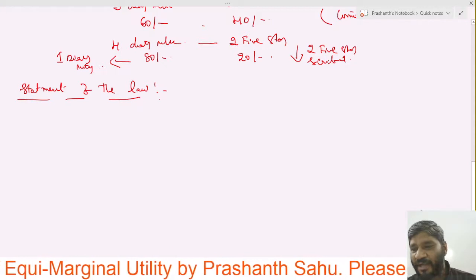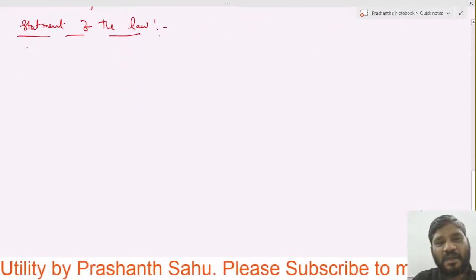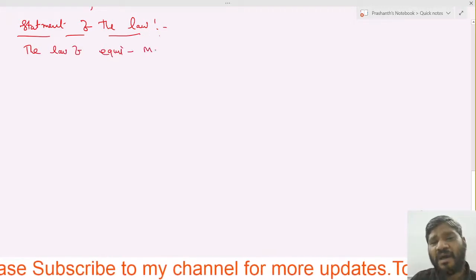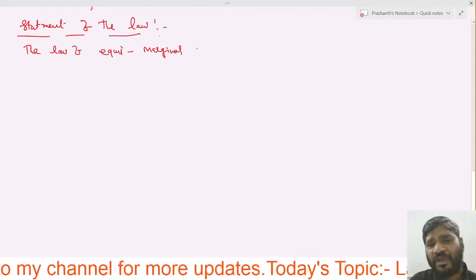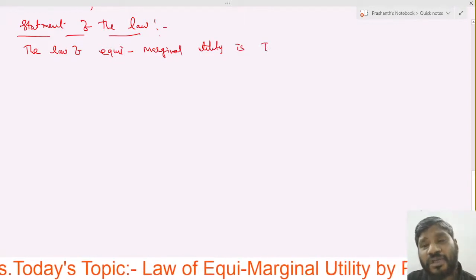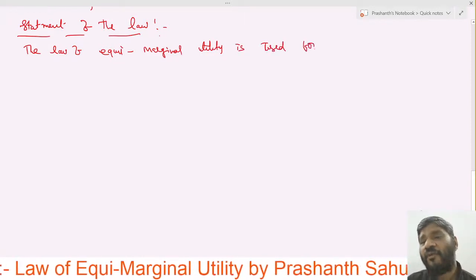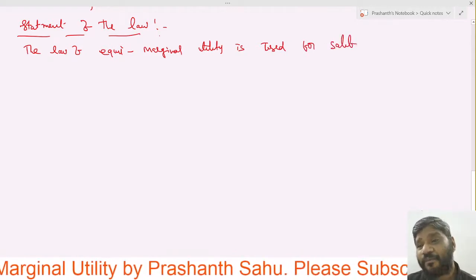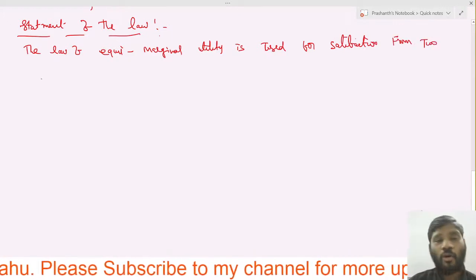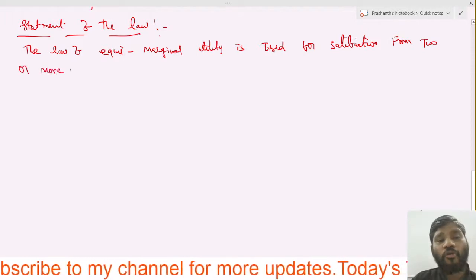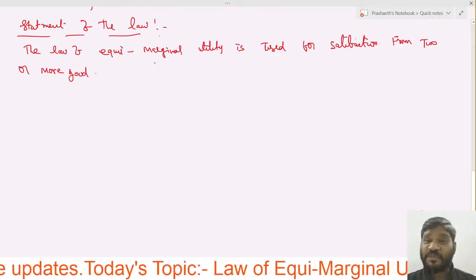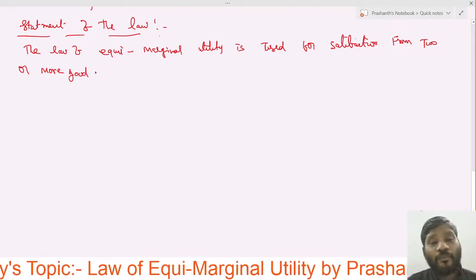Basically the most important aspect which we have to discuss is the law of equi-marginal utility. It is used for satisfaction from 2 or more goods.